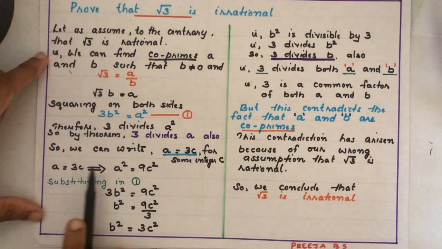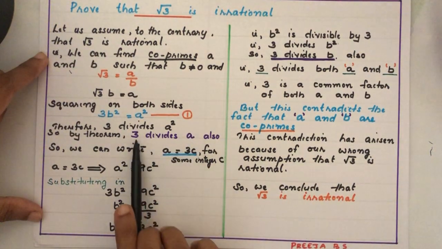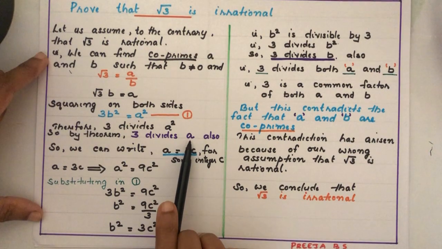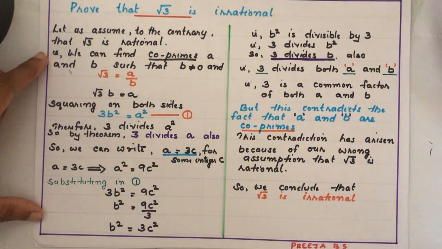So we can write, since 3 divides a, 3 is a factor of a. So we can write a is equal to 3 into some integer. So a equal to 3c. On squaring we are getting a square is equal to 9c square.